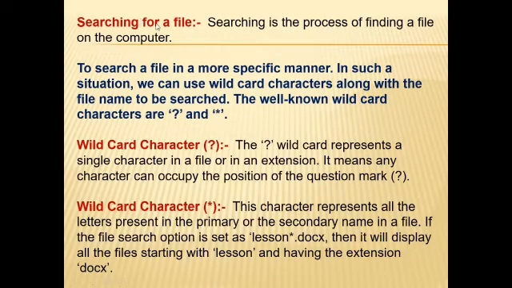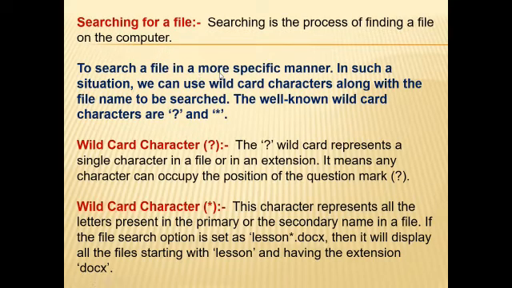Now, searching for a file. In our computer system we have made so many files and we have forgotten where a file is. We have forgotten the folder's name where we saved that file. For this purpose, searching is the process of finding a file on the computer.